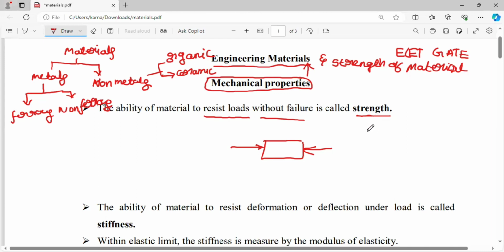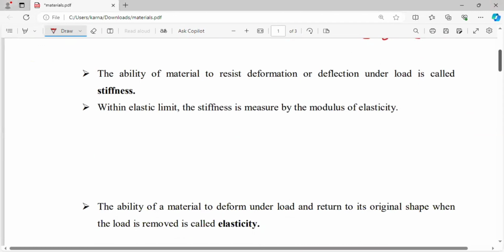The strength may be of three kinds. One is the tensile strength, the second one is the compression strength, and the third is shear strength. That depends upon the type of applied loads. If you apply tensile loads, compression loads, or shear loads, we can calculate the tensile strength, compression strength, and shear strength. Finally, by definition, the ability of the material to resist the loads without failure is the strength of that material.